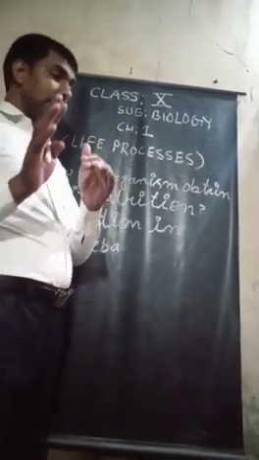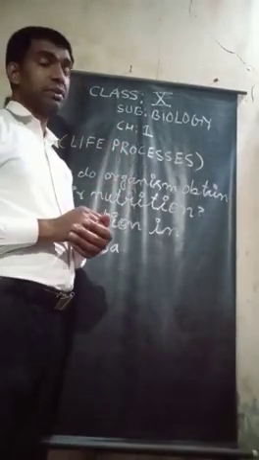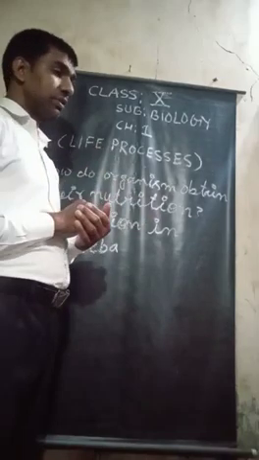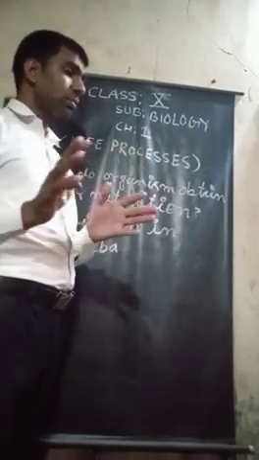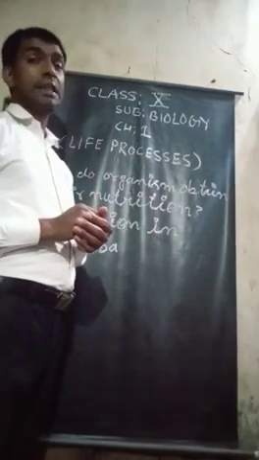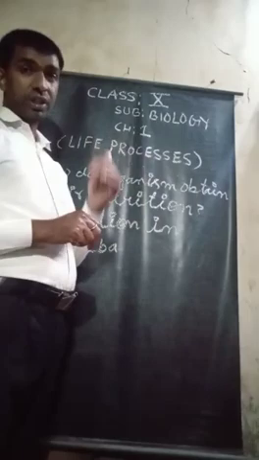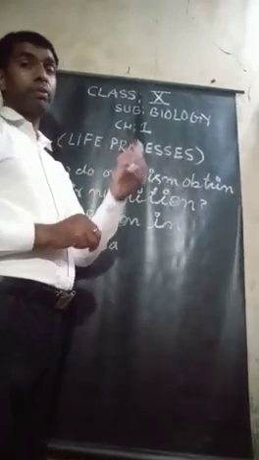And then egestion: the process in which undigested food is thrown out of the body of the organism is called egestion. That means in egestion, waste food material is removed from the body.